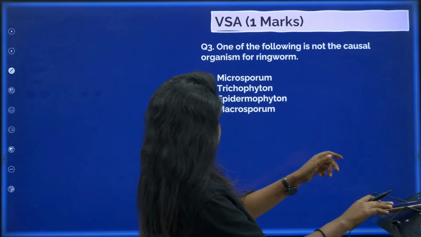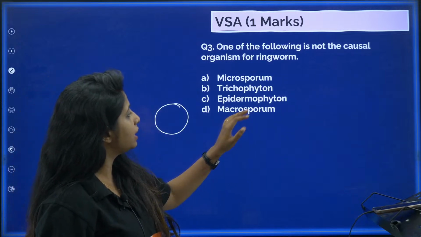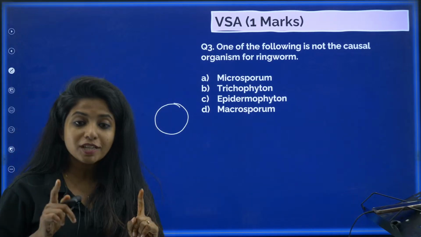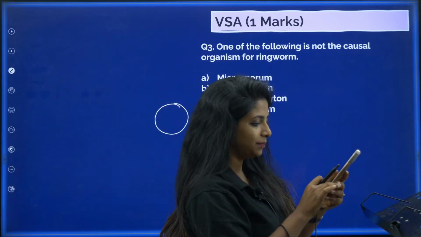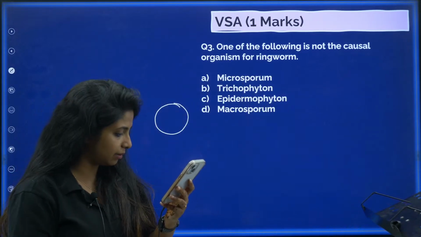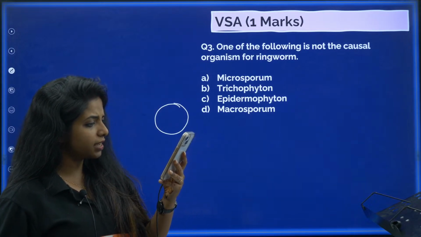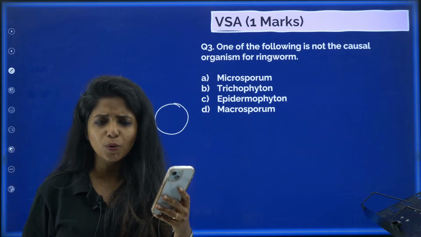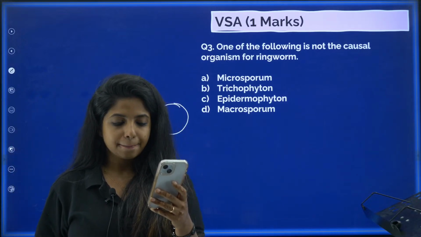So, you have a few options. One is microsporum, other is trichophyton, then epidermophyton, and then you have macrosporum. Which one is not the causative organism of ringworm disease? Jyotika says 3D. Is it true? Let's see. Shagufta also says it's 3D. Anyone to challenge both of these people?